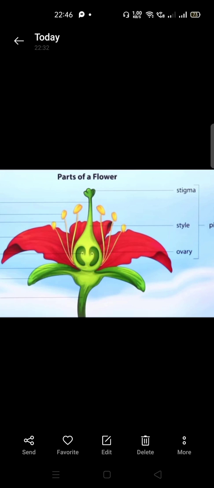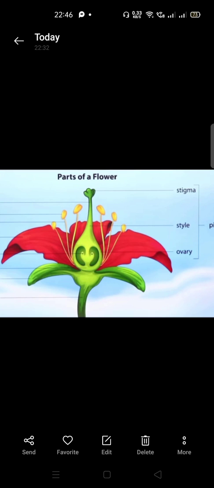So where exactly is it present? Mostly in the parts of the flower. You can see here the picture of the flower, which is really very beautiful, with a very attractive color. Here, one by one, I am going to discuss the parts of a flower. We will focus more on the important part of the flower, the gynoecium, which is also called the pistil because it plays an important role. This pistil is also called a carpel too.